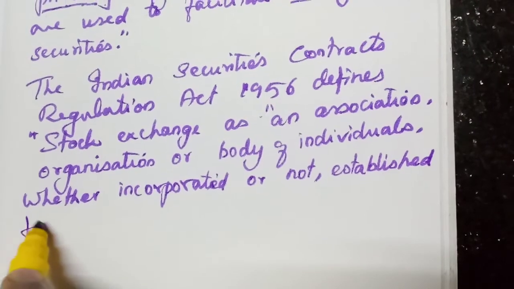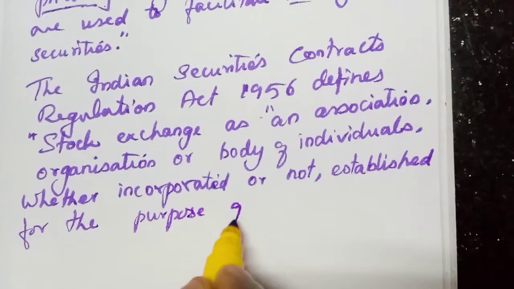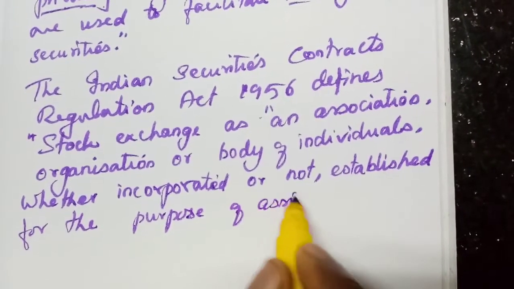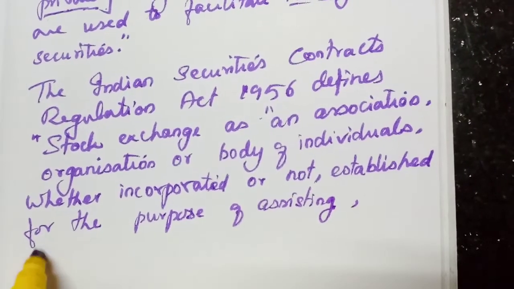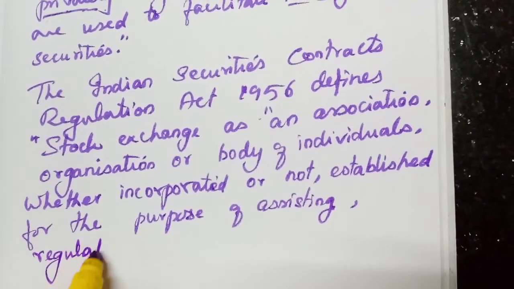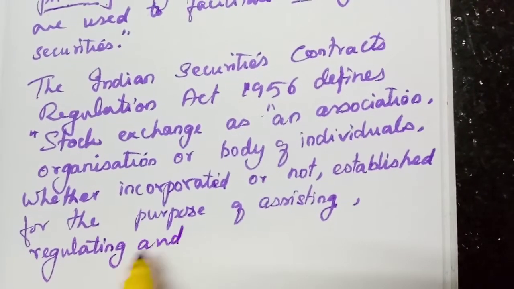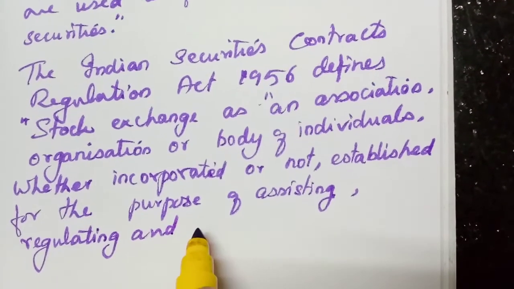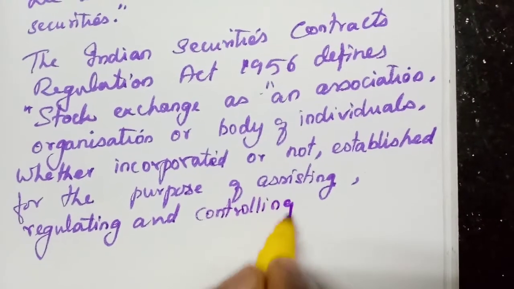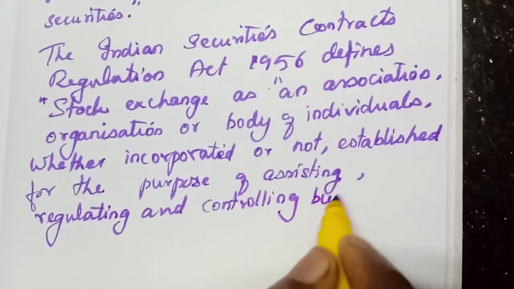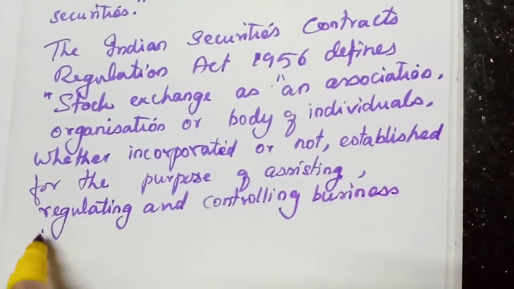For the purpose of assisting, they are helping, regulating, and controlling business. They are controlling or regulating the business in buying.